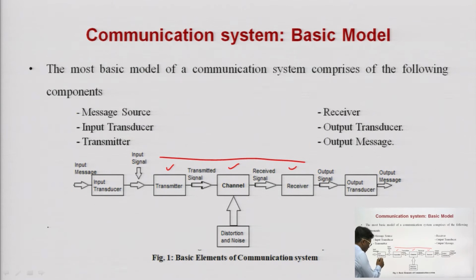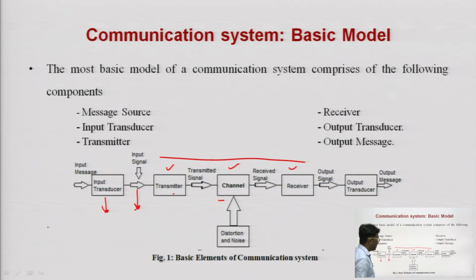So, the function of the input transducer is to convert any raw audio, video, or text into electrical format. So, the output of this input transducer is an electrical signal. This electrical signal is converted into a suitable format by the transmitter, so that this formatted signal can easily pass through the channel.